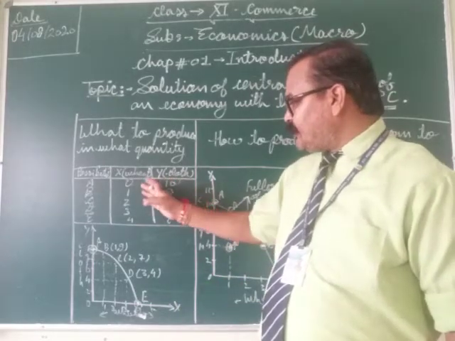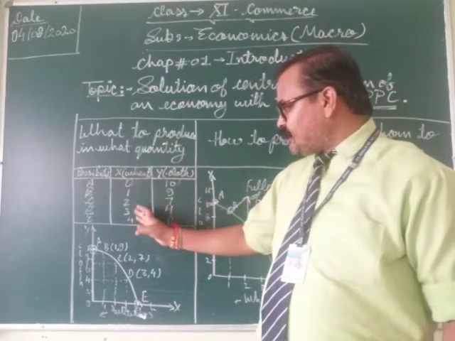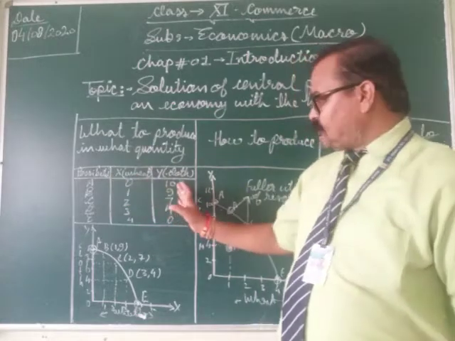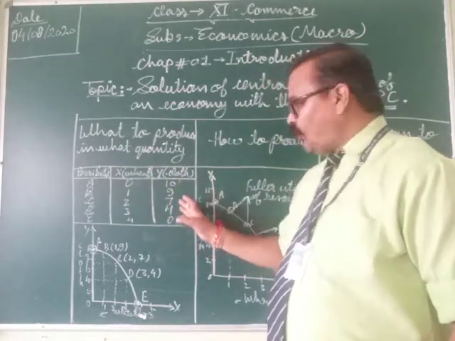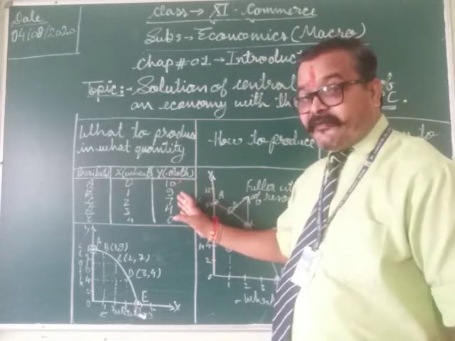Similarly, along with the increase in the production of good X, the production of Y has been reduced, or we can say sacrificed.